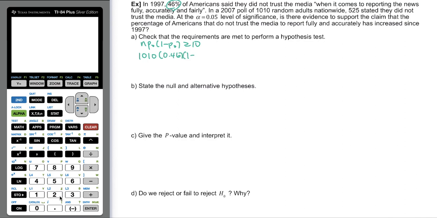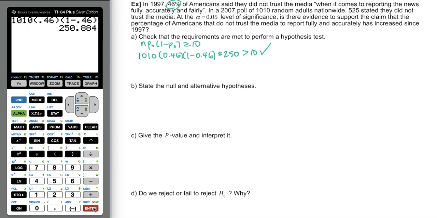And then times 1 minus 0.46. So let's get that value. 1,010 times 0.46 times 1 minus 0.46. Okay, so it's about 250, which is certainly greater than 10, so we're okay.